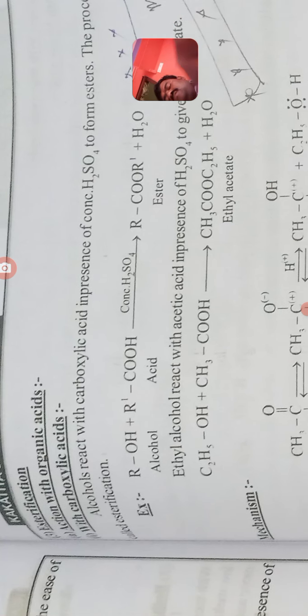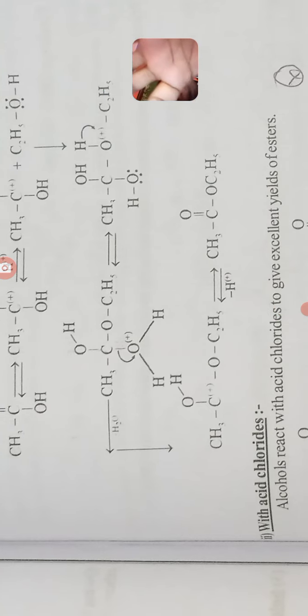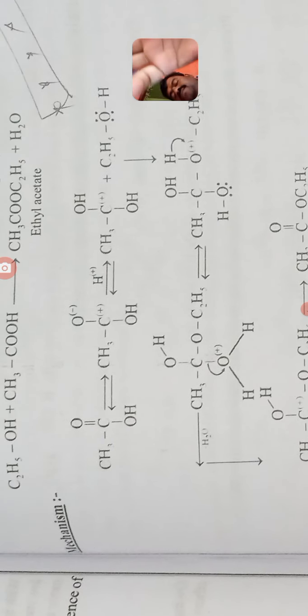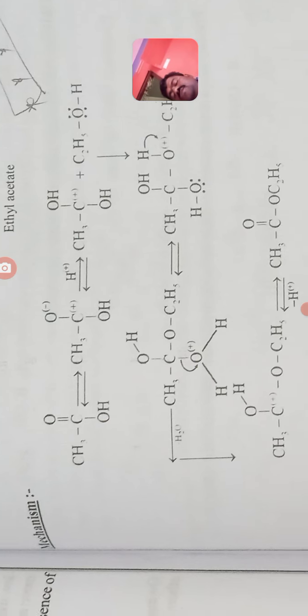So the process is called esterification. You take any alcohol, here ethyl alcohol plus acetic acid, and you form ethyl acetate. This is called an ester. The formation of ester is called esterification. So this is the acid.